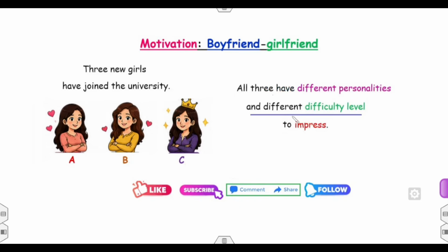So that means all these three girls have different personalities and different levels to impress. Maybe girl A gets impressed quickly, maybe girl C gets impressed the latest, and vice versa.